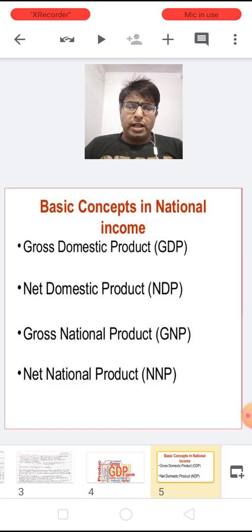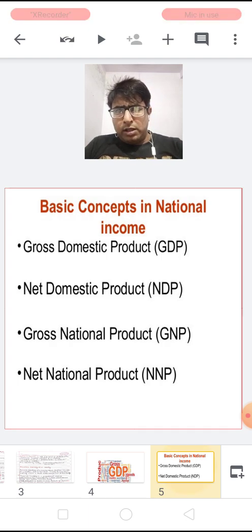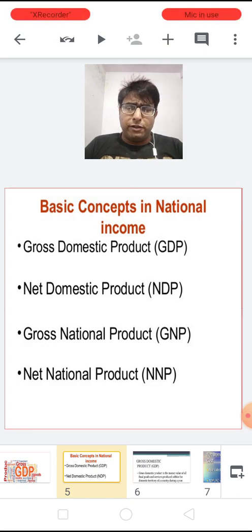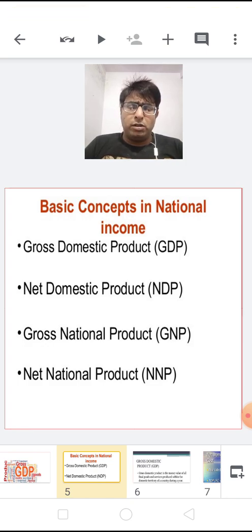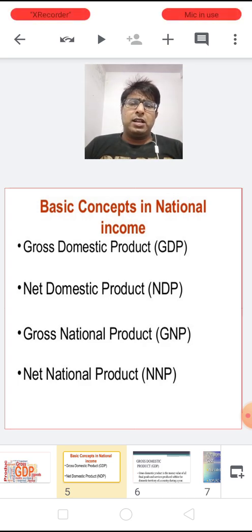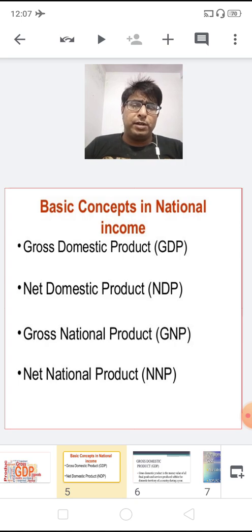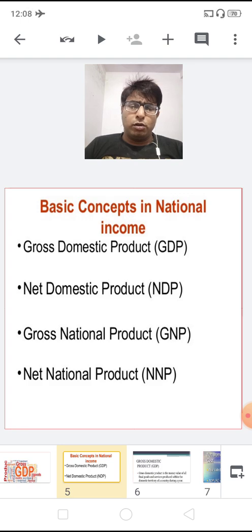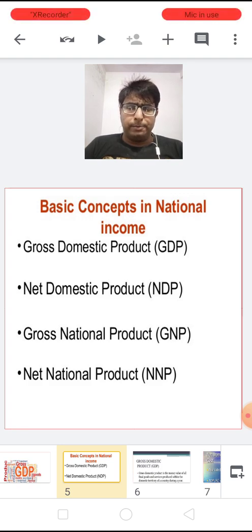Between gross domestic product and net domestic product there is only one difference: depreciation, or the consumption of fixed capital, causes the difference between the two aggregates, GDP and NDP.